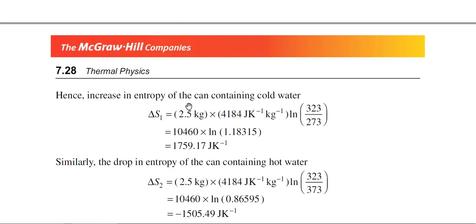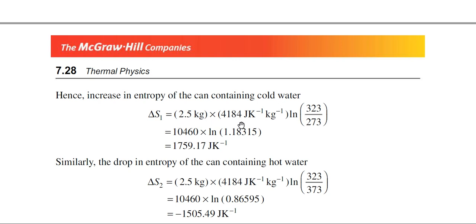Now, the increase in entropy of the can containing cold water. If we consider the cold water, then for this system the change of entropy can be calculated by the formula mass into specific heat into ln T2 by T1, where T2 is the final temperature and T1 is the initial temperature.